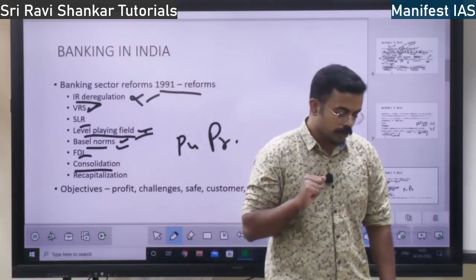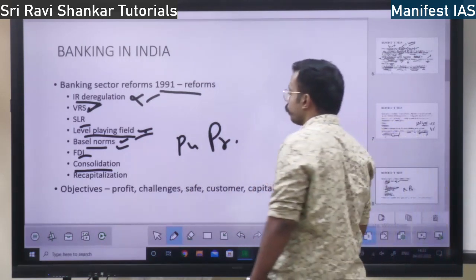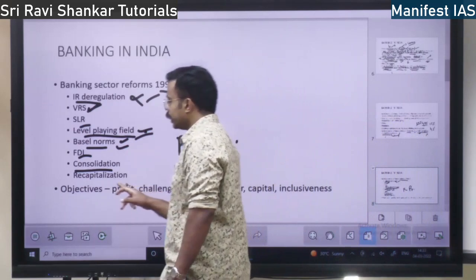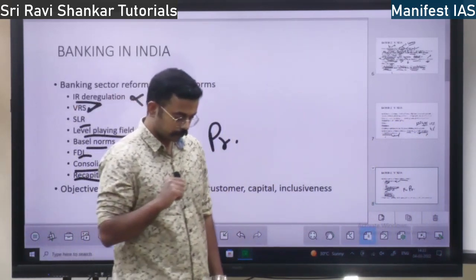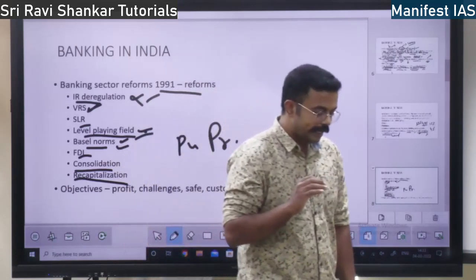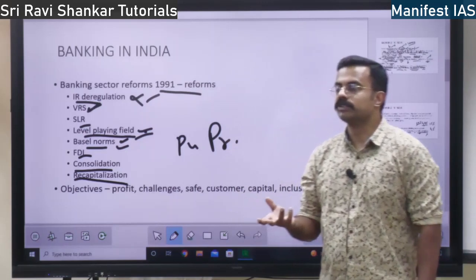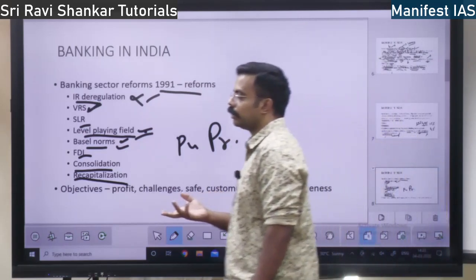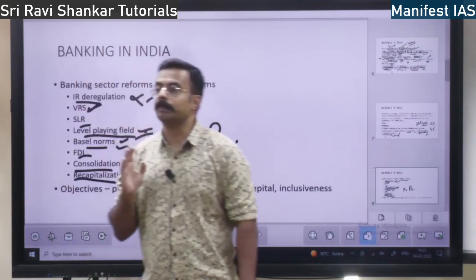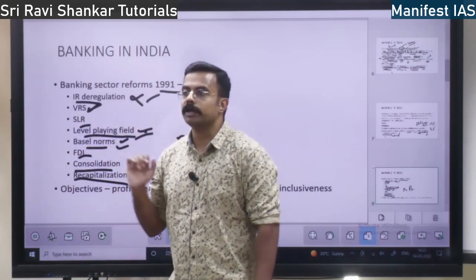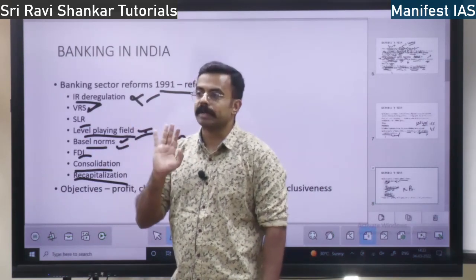Bank consolidation. I told you, merger of the banks took place. Then also recapitalization post 1991. What is recapitalization? See, these banks used to give money to industries and various people who were not eligible to take loans. They used to give money. They used to lose the money.